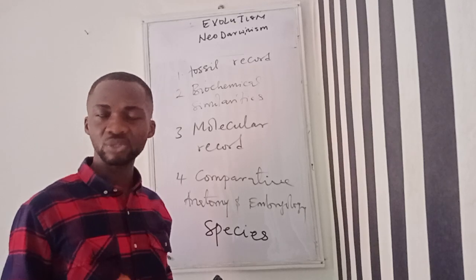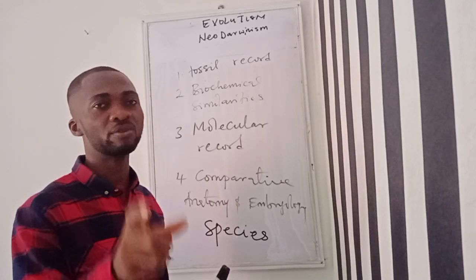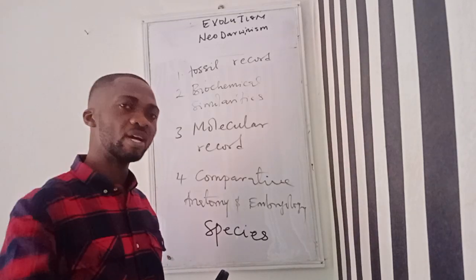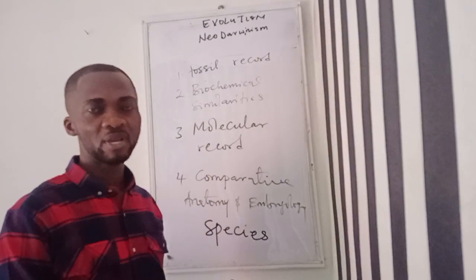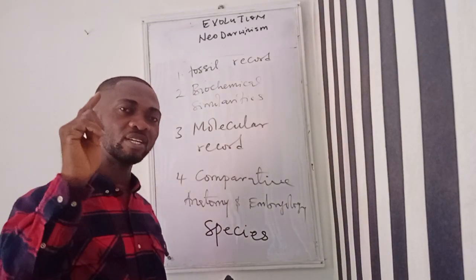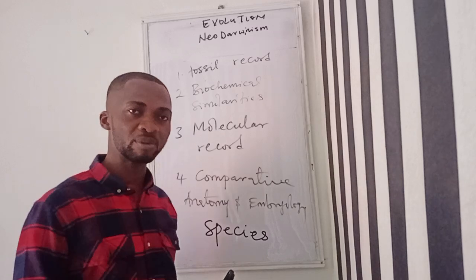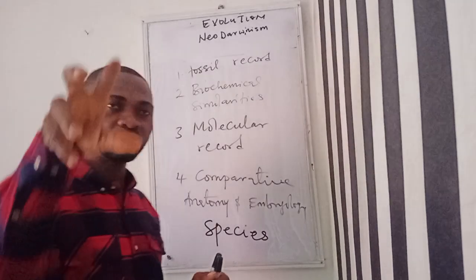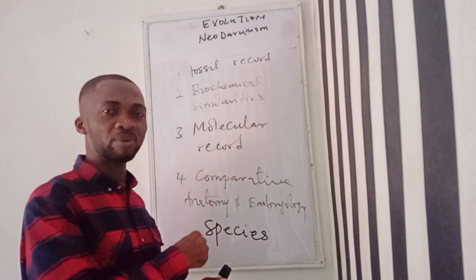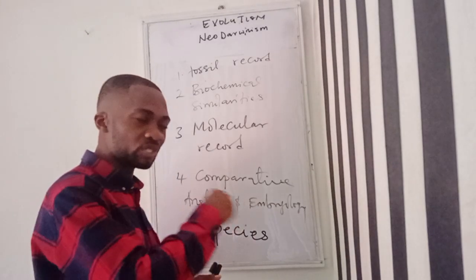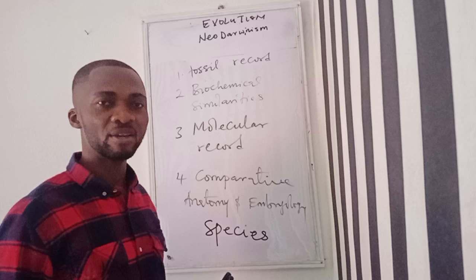It has the ability to result in the formation of new forms, new kinds of organisms different from the parent organism. And you know that a new species has been formed when those new species are not able to mate with the parent organism or the original population from which they evolved.